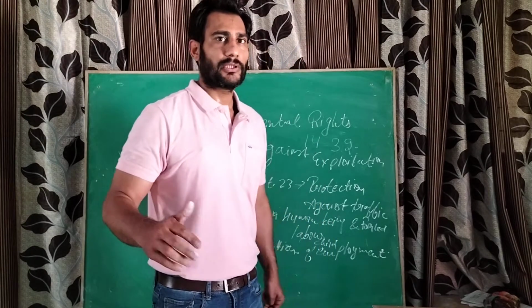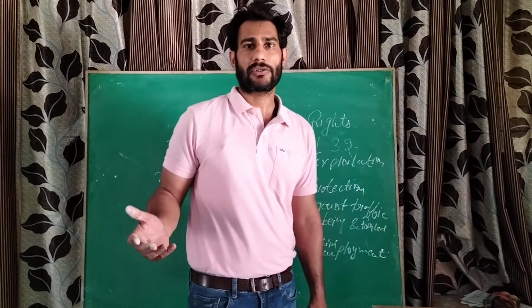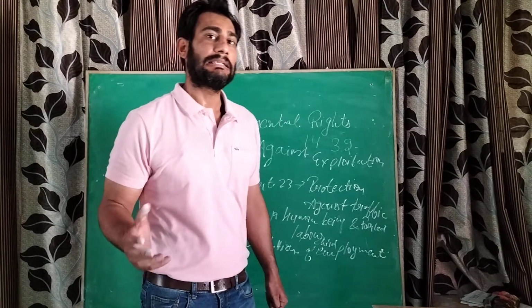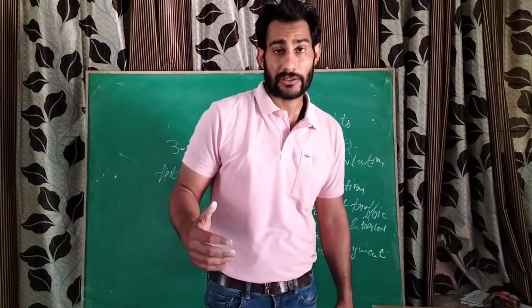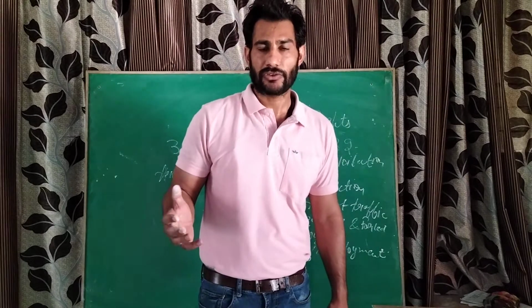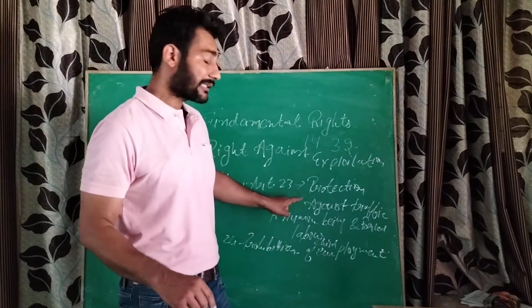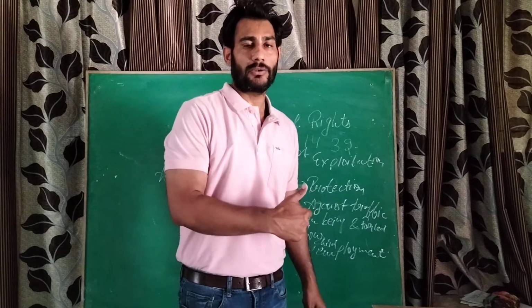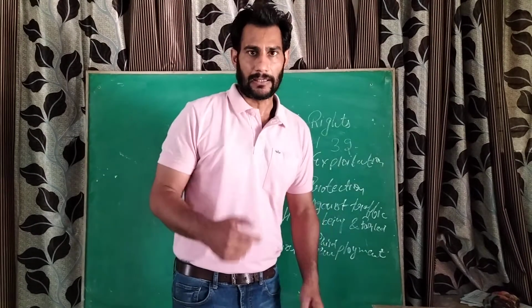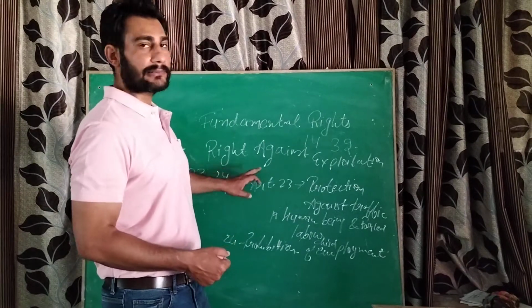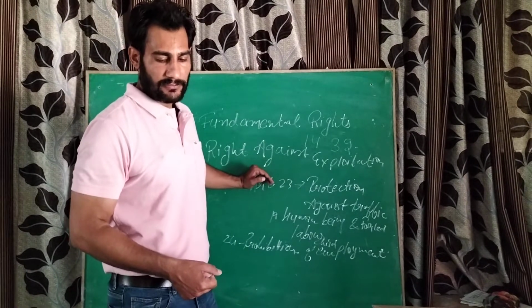They must not work in dhabas or in mining areas or in dangerous factories. Where is the true place of the children? That is a school. So that is why we have the right to education also. I told you earlier, Article 21A. So these are the three fundamental rights which we have done.